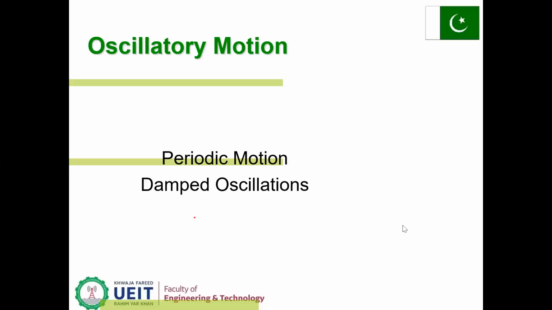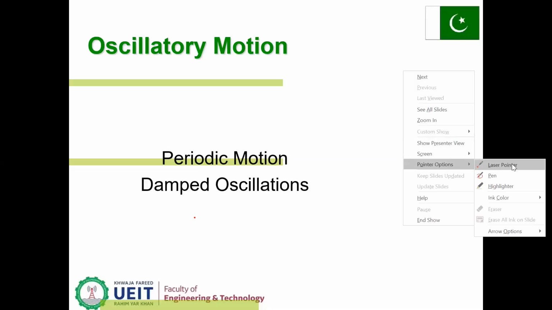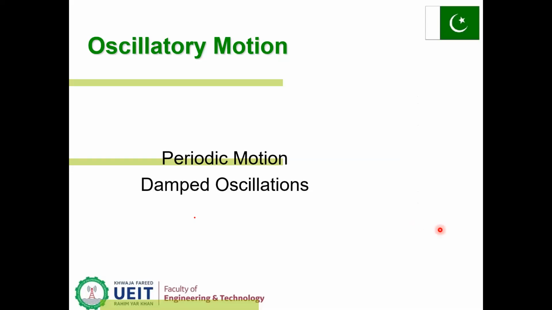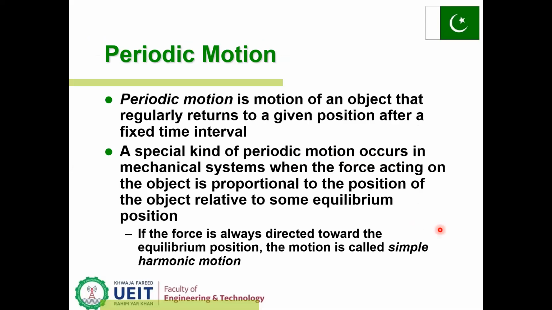The periodic motion is a kind of motion that happens when an object regularly returns to a given position after a fixed interval of time. If the motion is repeated, then we call this motion periodic motion.